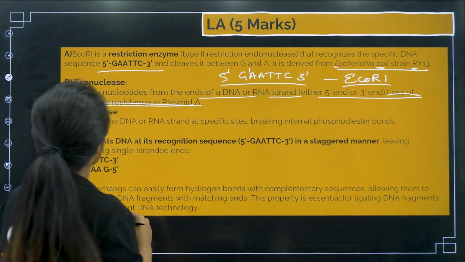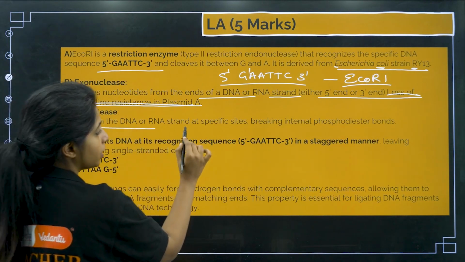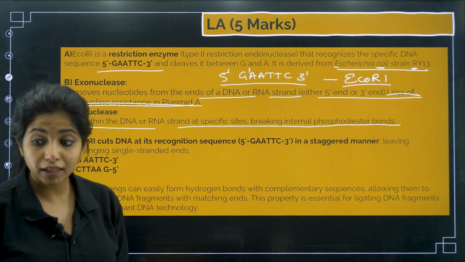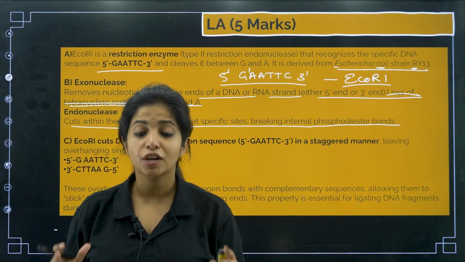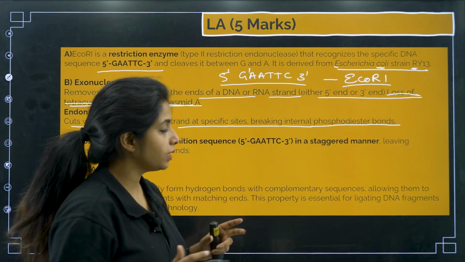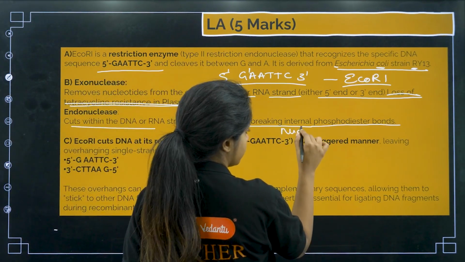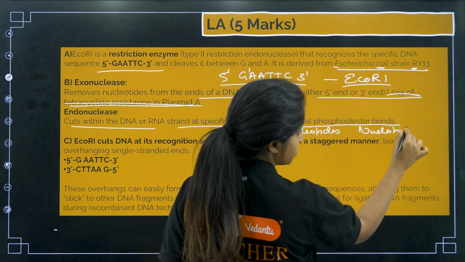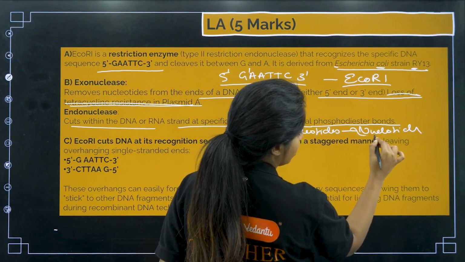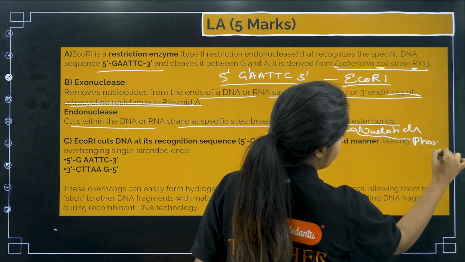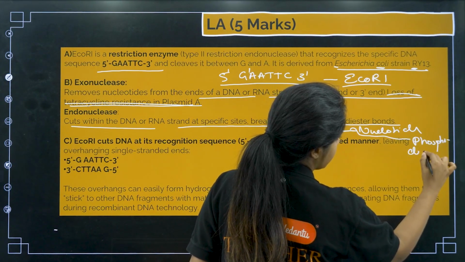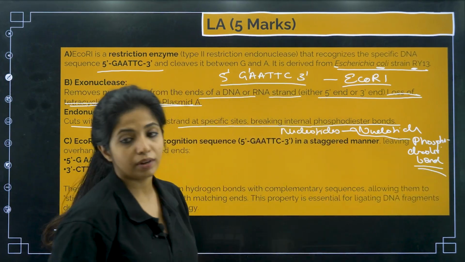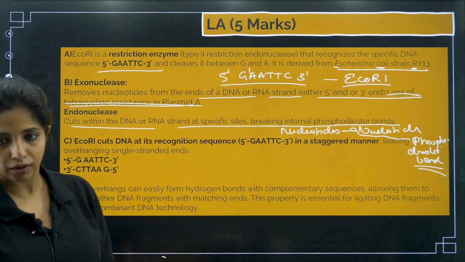Next, endonuclease cuts within the DNA or RNA strand at specific sites, breaking internal phosphodiester bonds. So they are going to break down some bonds which are known as phosphodiester bonds. Between our nucleotides, which form the DNA, there are bonds known as phosphodiester bonds. So this is being broken down there.